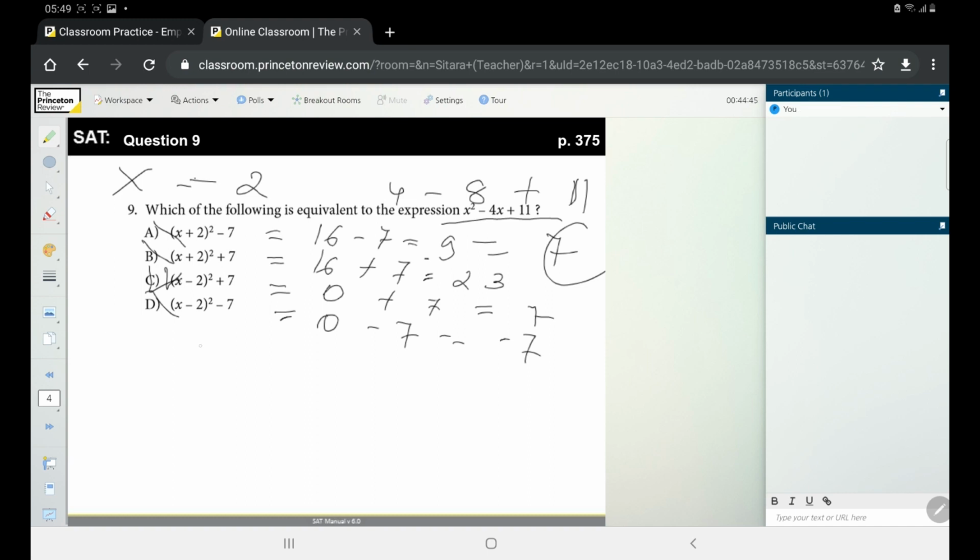Why do we need to check all answers? Because x equals 2 is not the exact value for x. We plugged it in by ourselves. So we need to check all answers in order to be sure.